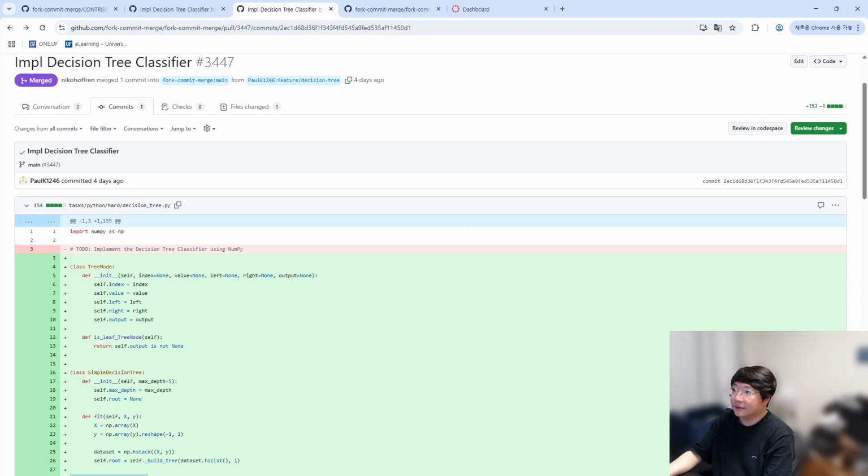Thanks to the Fork Commit Merge maintainers for building such a practical and educational platform. Clear contribution guidelines make it easy to stay focused and learn effectively. And I'm also grateful to my TA for helping me resolve the issue closure smoothly. This project reaffirmed the value of open source, not just for coding, but for growing through collaboration. Thank you.